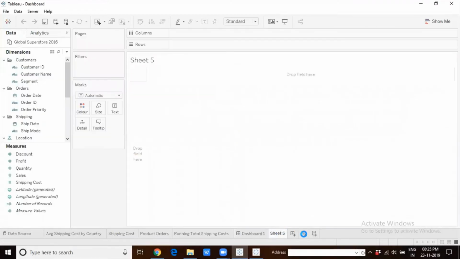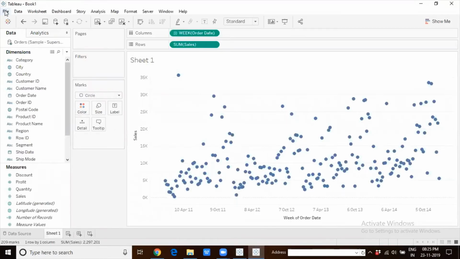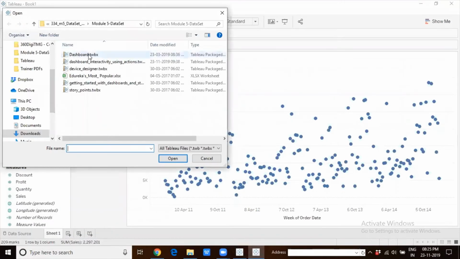This is 2019.2. And from 2019.3 also, I'll open the same dashboard.